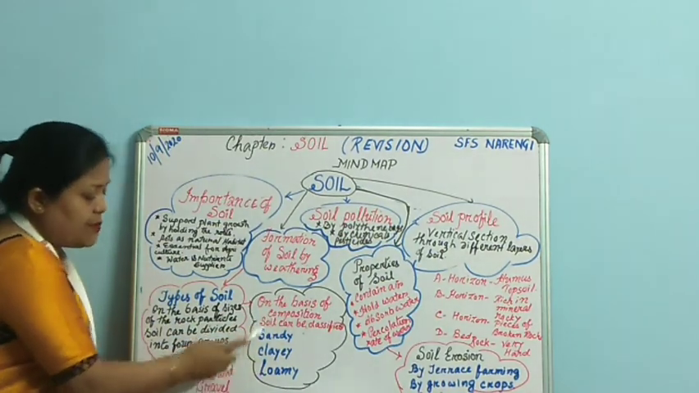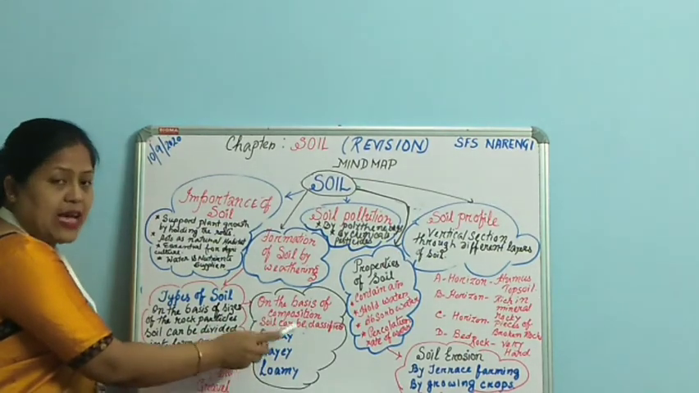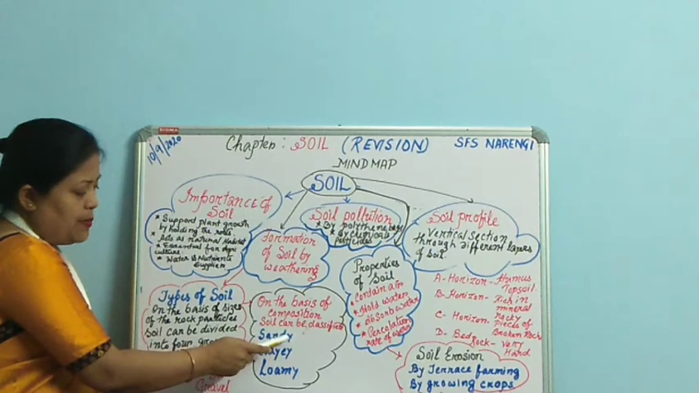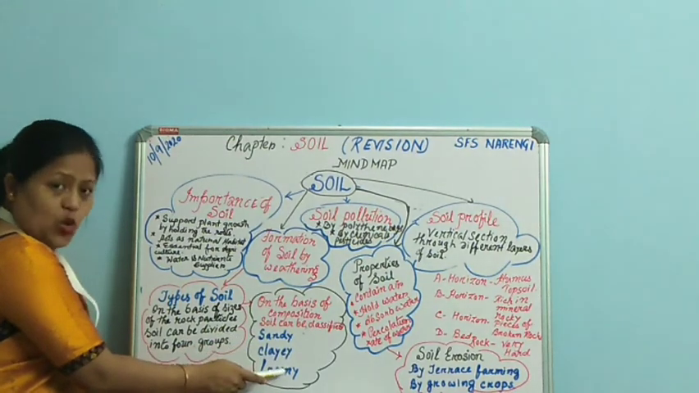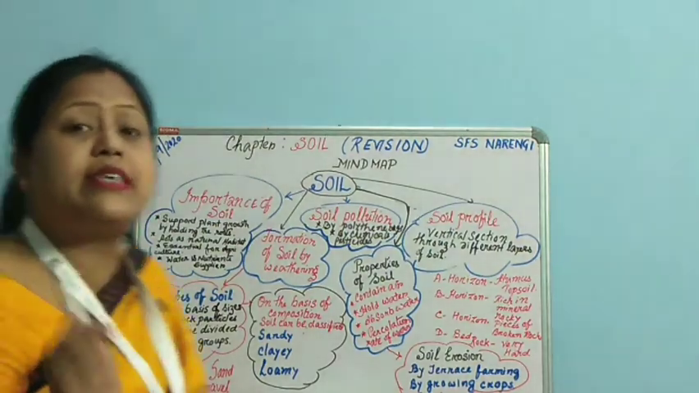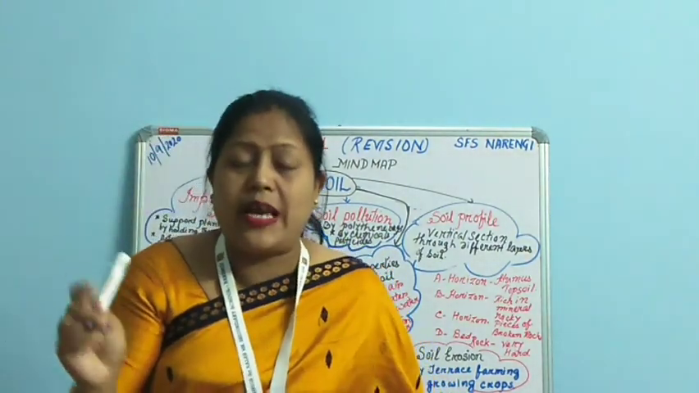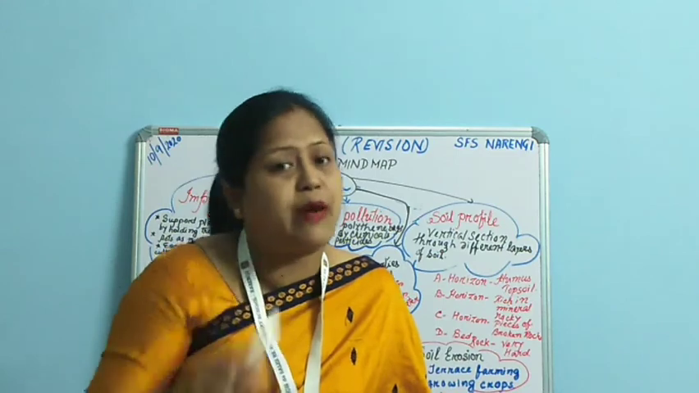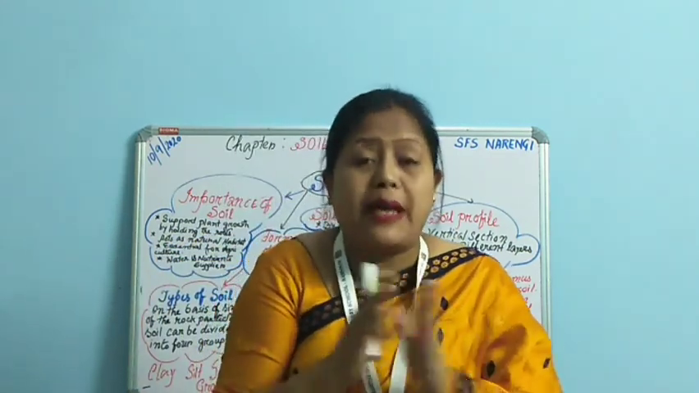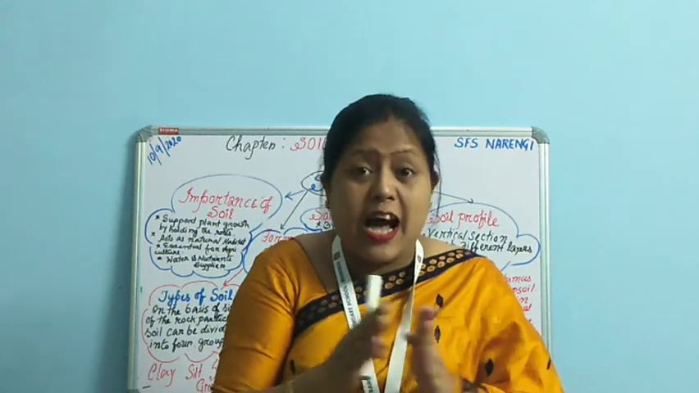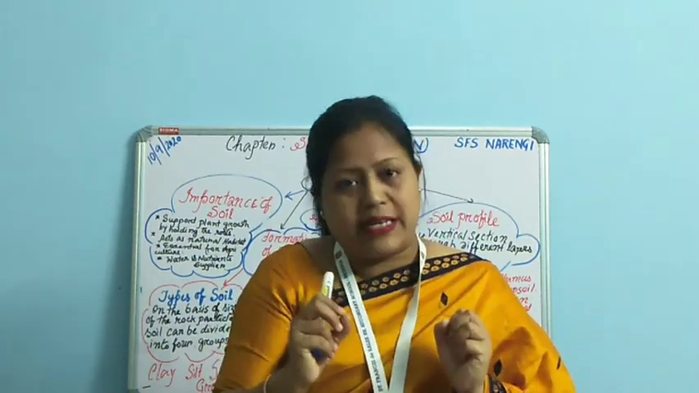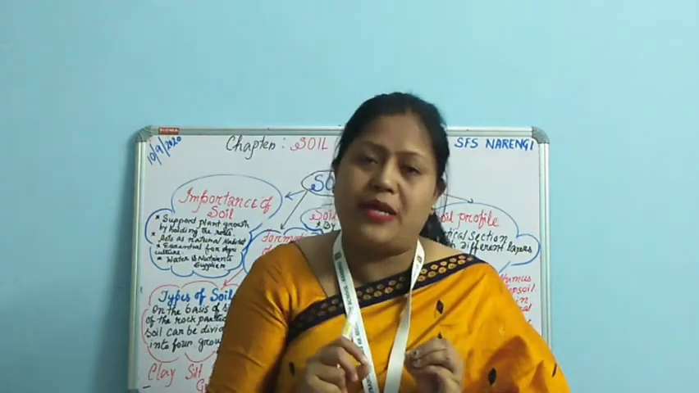So we had a comparative discussion of sandy, clayey and loamy soil. We have discussed that in sandy soil the sand particles are larger, and the gaps between the respective particles are very large. It has a larger space between two particles, and the particles are also bigger in size.